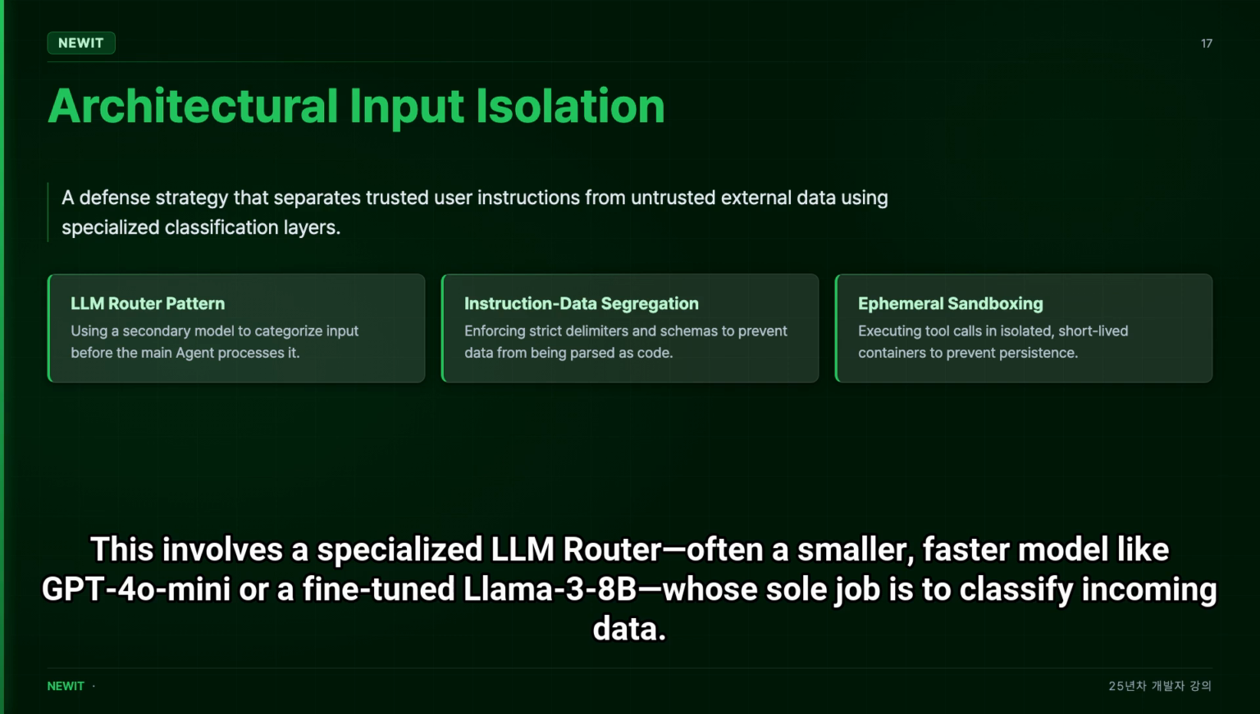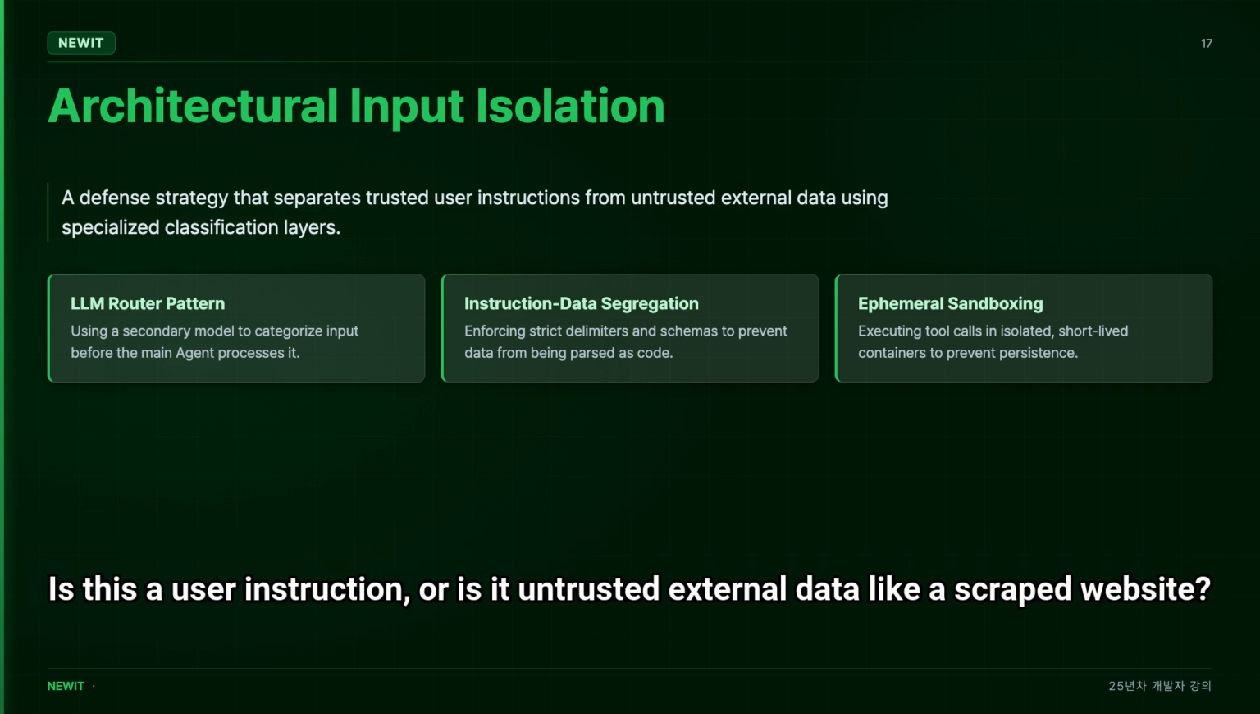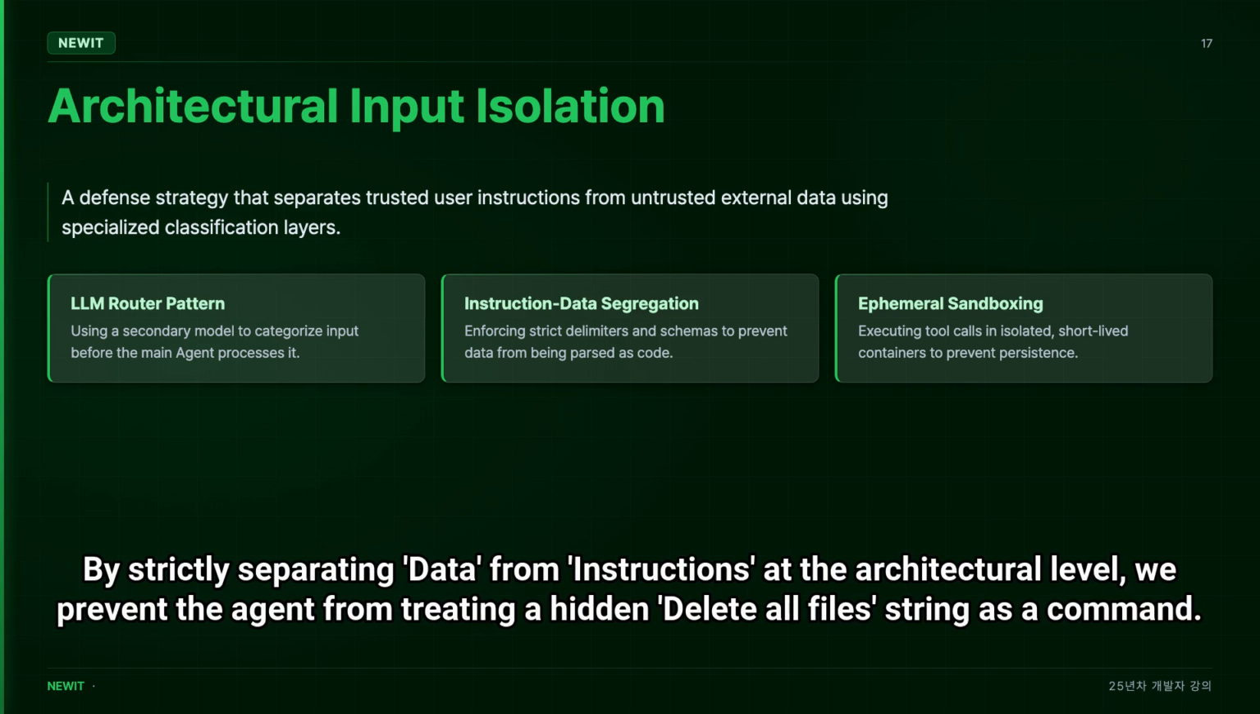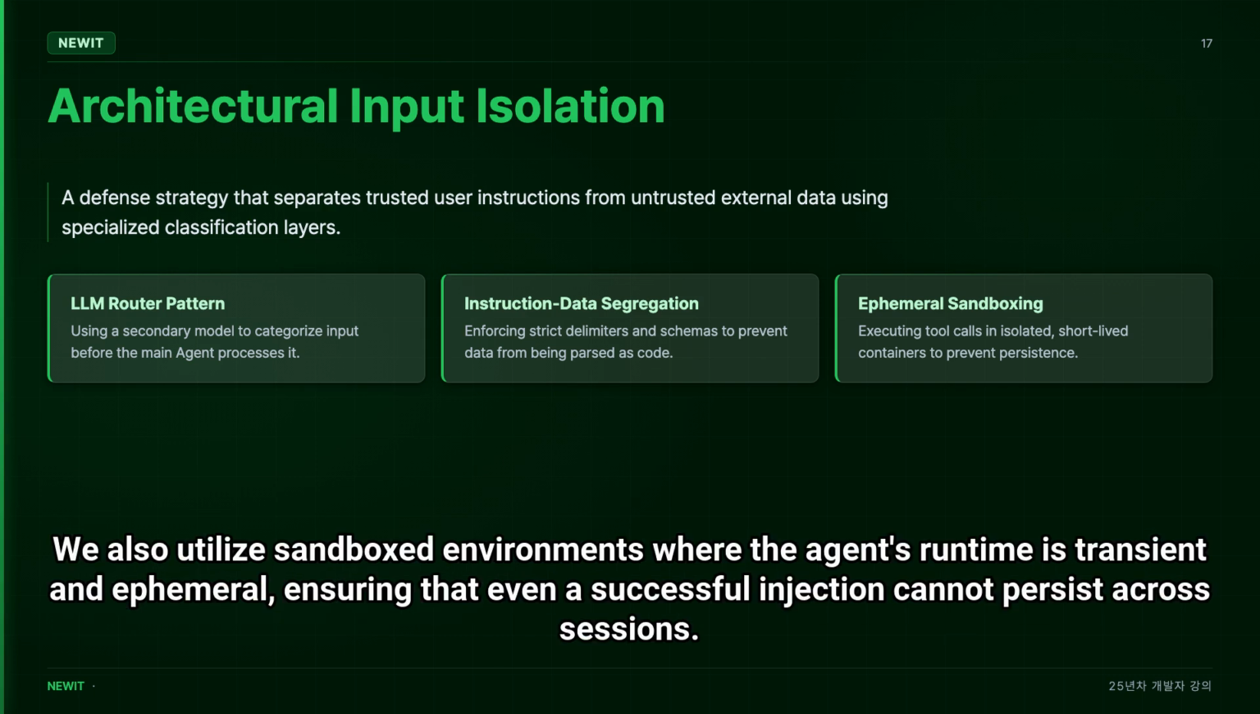This involves a specialized LLM router, often a smaller, faster model like GPT-4o Mini or a fine-tuned Llama 3 8B, whose sole job is to classify incoming data. Is this a user instruction, or is it untrusted external data like a scraped website? By strictly separating data from instructions at the architectural level, we prevent the agent from treating a hidden "delete all files" string as a command. We also utilize sandboxed environments where the agent's runtime is transient and ephemeral, ensuring that even a successful injection cannot